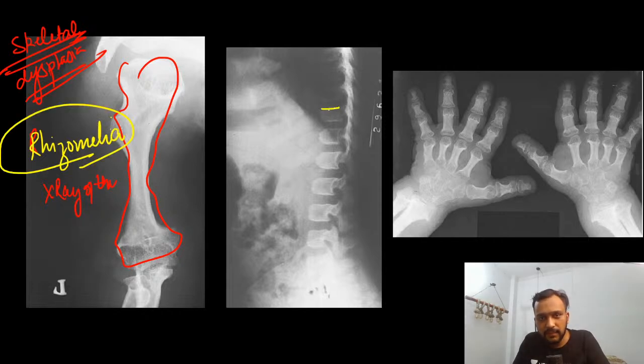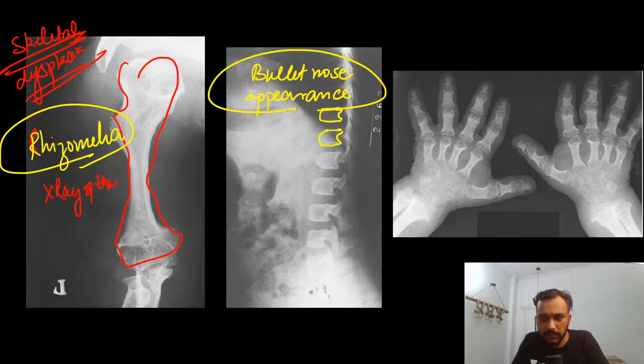Within the vertebra, we can see that these vertebrae have a bullet nose appearance. Bullet nose appearance of the vertebra can be seen. Very good.